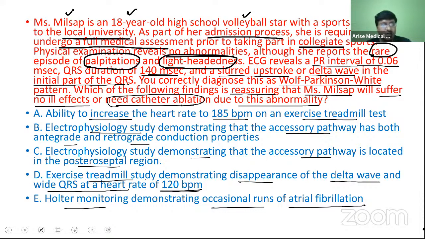Now, based on the 5 options given to you, based on which option will you tell Mrs. Millsap that nothing will happen to you, you will not have any ill effect, and you don't require catheter ablation? Based on which will you assure her?